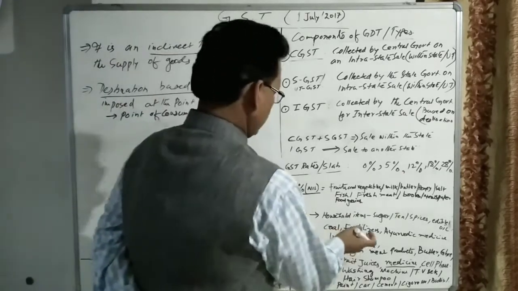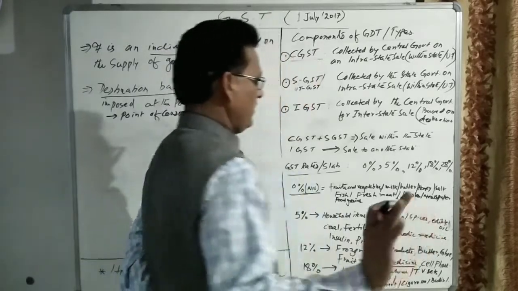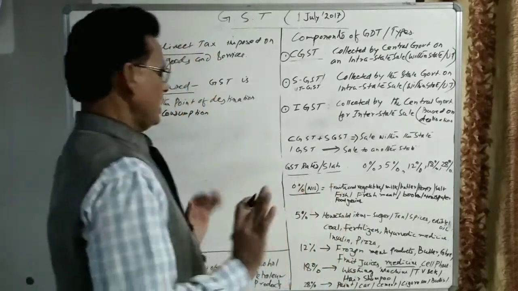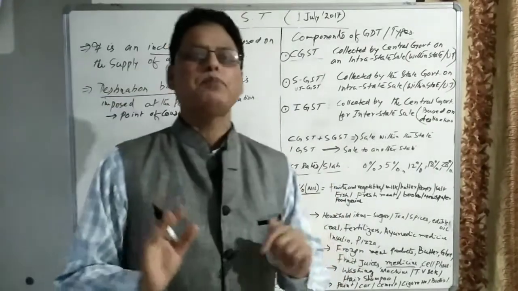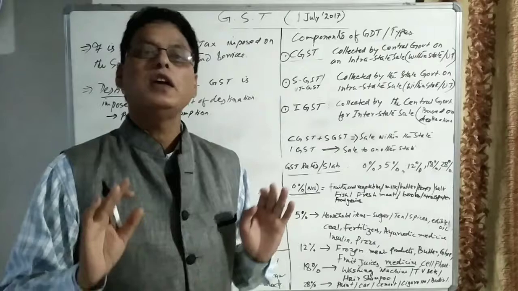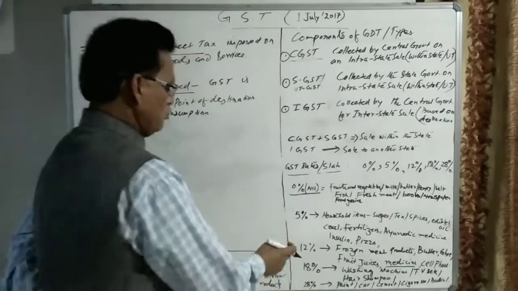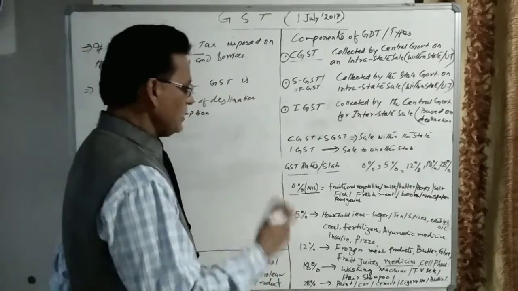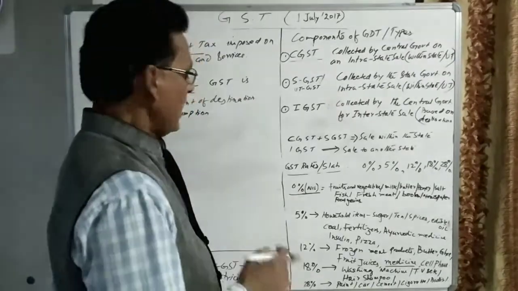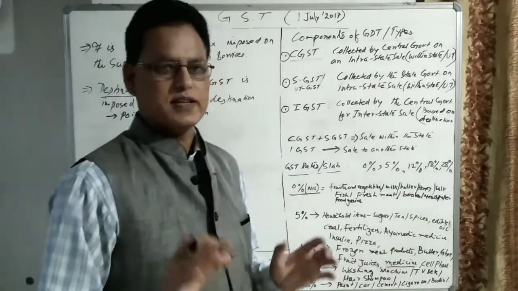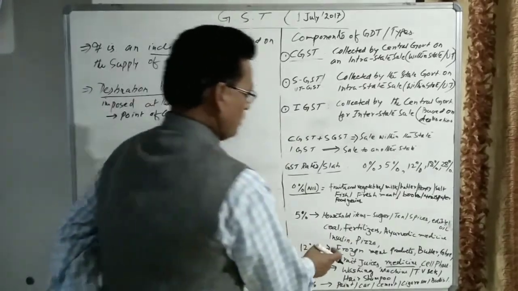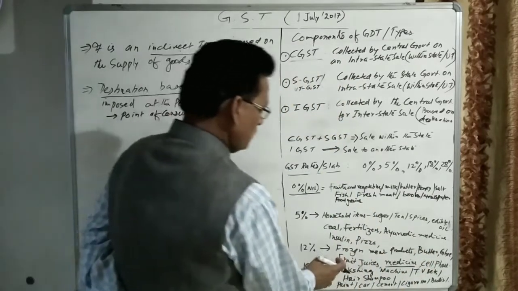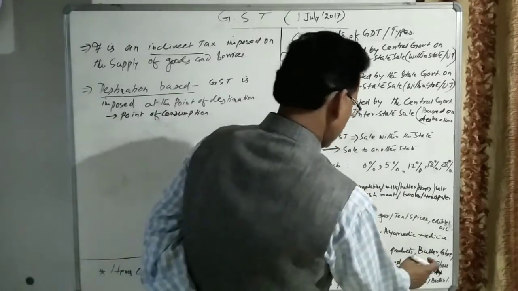Then fertilizers 5%, Ayurvedic medicine 5%, edible oil 5%, tea, sugar, these are the items on which only 5% of the GST is imposed. Next one, let us see 12%. 12% GST is imposed on various types of goods and services. I have not written all the goods and services. Few items I have written: frozen meat products, then butter, ghee, fruit juice, medicine, cell phone.